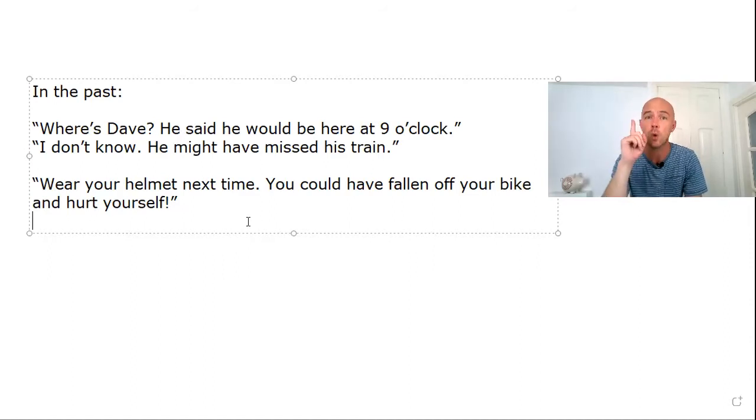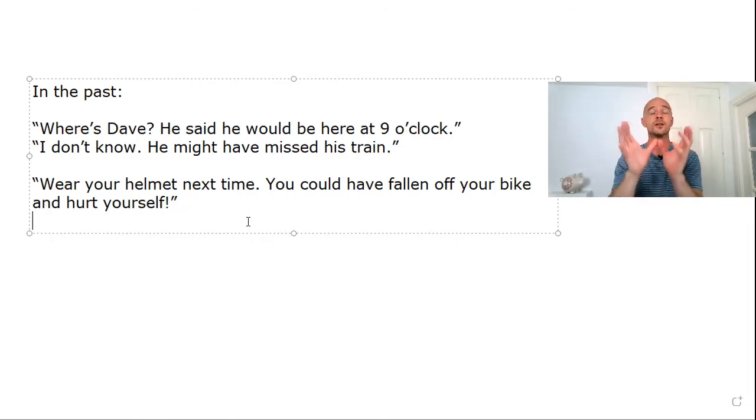So you know what happened. This is where it's very different from might. With might, you don't know what happened. You're only speculating, let's say. With could, you know what happened, but you're talking about an alternative past reality, something that could have happened but didn't. So wear your helmet next time. You could have fallen off your bike and hurt yourself. In this sentence, you know your child did not fall off the bike, but you're expressing a possibility that could have happened in the past.